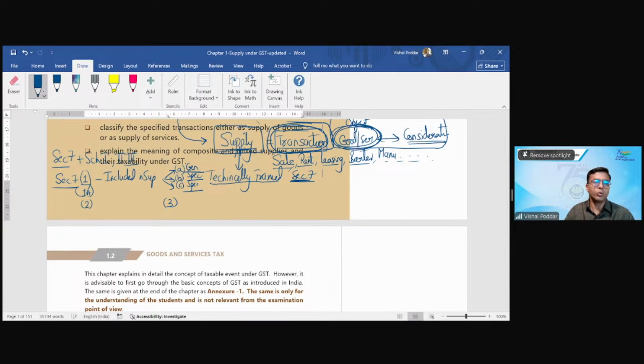Then you have subsection 2, subsection 3. Instead of me answering, I want you all to answer what subsection 2 is talking about, and what subsection 3 is talking about, whoever can recall. You can unmute or you can put it in chat, whatever is comfortable. So what is subsection 2 of Section 7 talking about? What is subsection 3 of Section 7 talking about? Students, I'm waiting for your response.